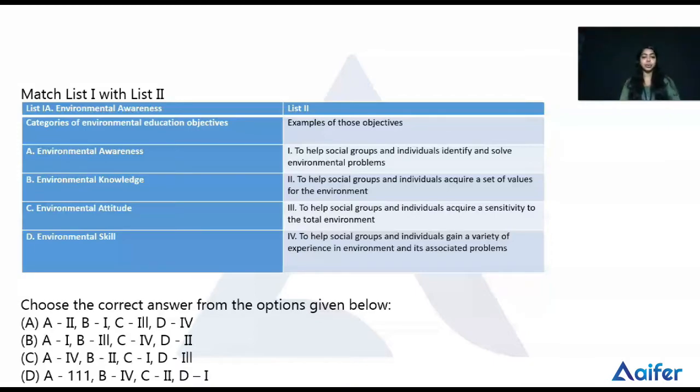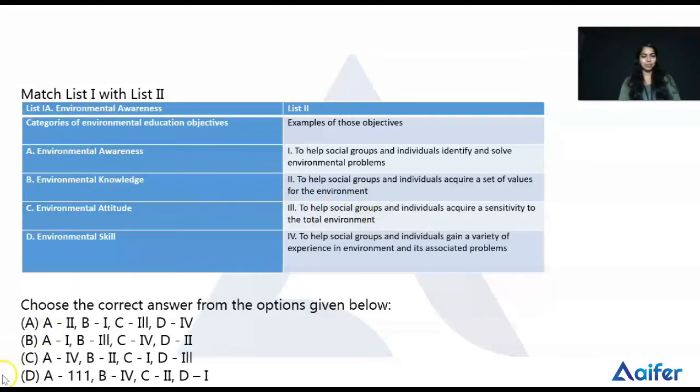Okay, so environmental attitudes are a latent construct that cannot be observed directly. So here we can check which one is related to the environmental attitude. Here the option C in list 2 is related with the environmental attitude. It is to help social groups and individuals acquire a sensitivity to the total environment. It means the environmental attitude. Then the last one is environmental skill.